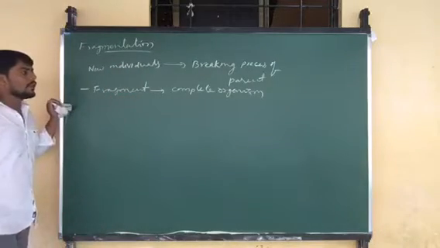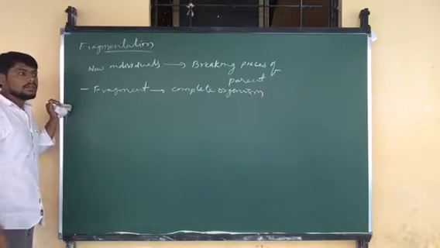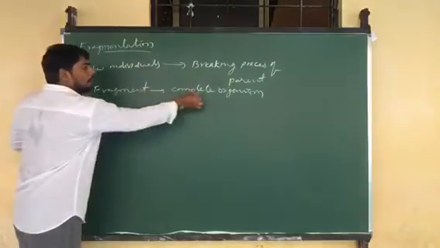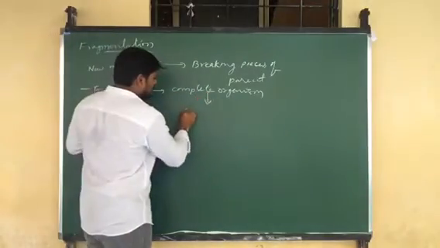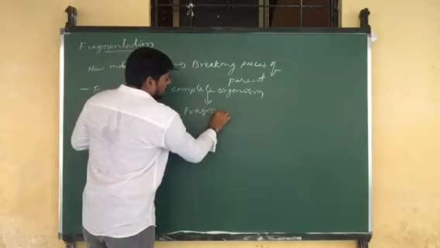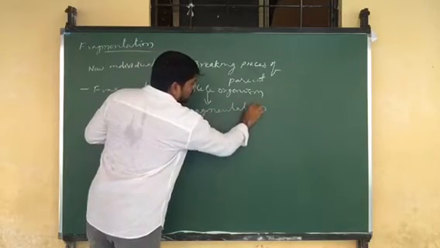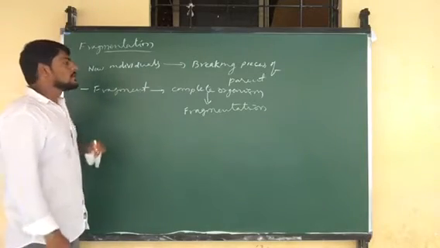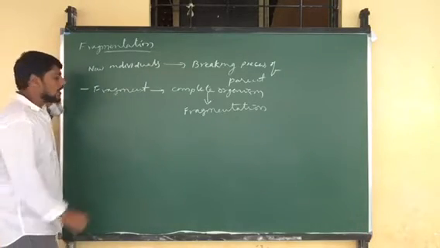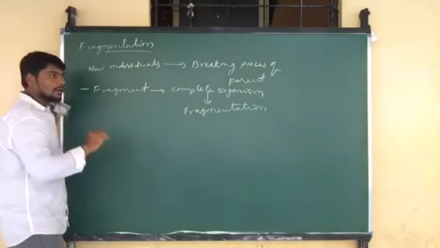Each fragment develops into a complete organism. Hence this mode of reproduction is called fragmentation. Fragmentation generally occurs in the simplest multicellular organisms.